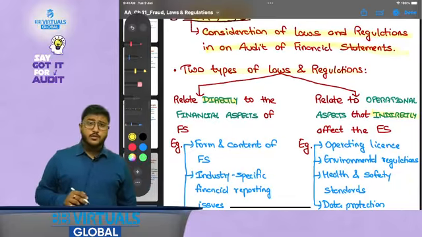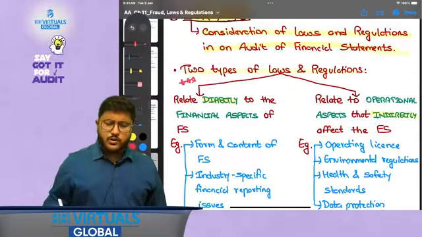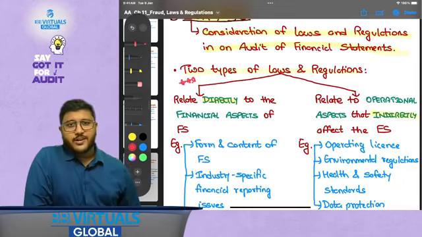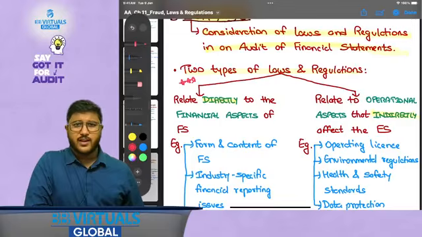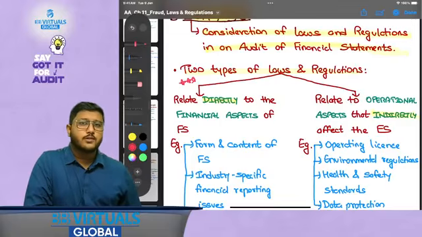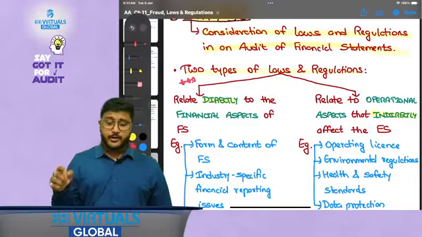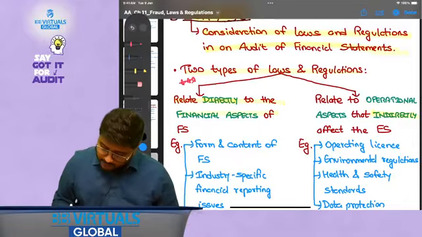Now my friends, there's a good accident spot that is there. What is that accident spot? Everybody says laws that have direct impact or effect, laws that have indirect effect. That is not true. That is wrong. And a lot of people get their marks cut over this point. See, these are not laws that have direct effect, laws that have indirect effect. Read it again. Relate directly to the financial aspects of FS.